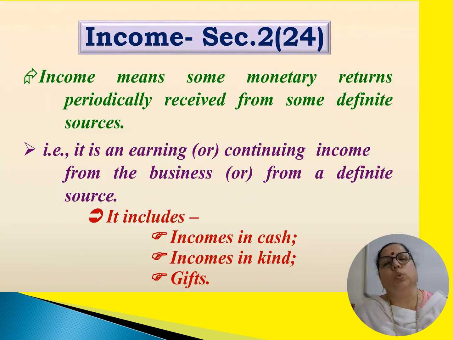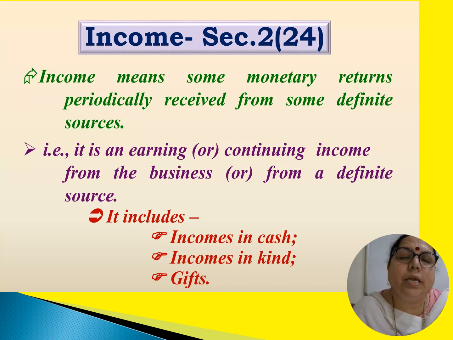Income under section 2 subsection 24 means certain monetary returns, that is returns or earnings in monetary terms, periodically received, that means received say monthly, quarterly or annually from some definite source. That is, we should be able to tap the origin of the income that is earned. So, in simple terms, it is an earning or a continuing income from any business or firm, etc. from a definite source.